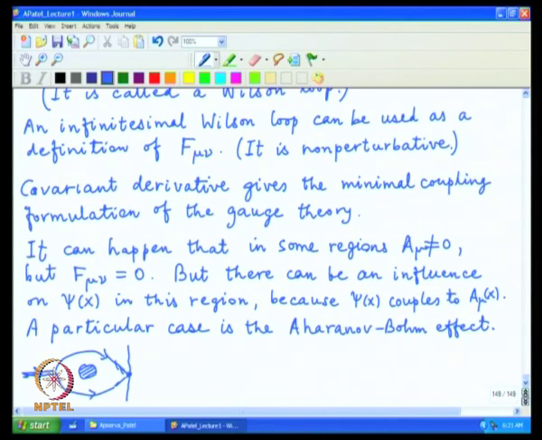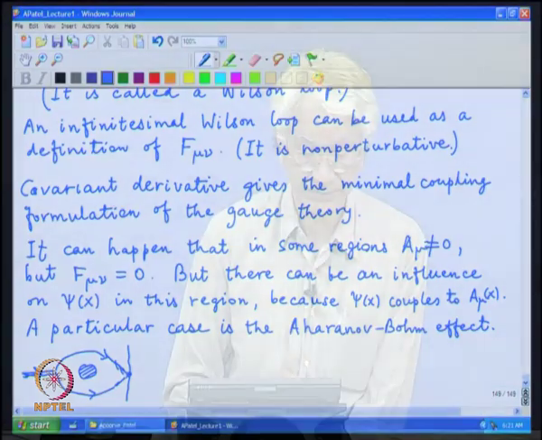That can happen because the Wilson loop, which corresponds to this whole loop of trajectory, can have a non-trivial value, and we have seen that because of Stokes theorem, it means that F mu nu has to be non-zero at some point, but in the center of the loop where the particle does not go through, it can be non-zero, and then the Wilson loop can have a non-trivial value, and so one has an interference effect with a certain phase change.